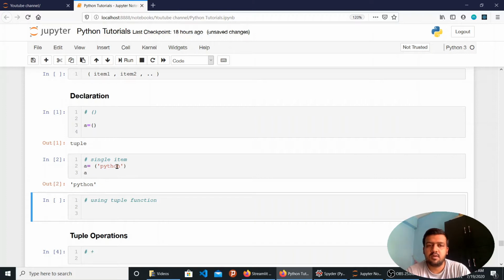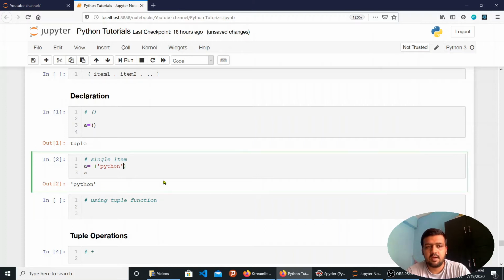Why? Because whenever we declare a tuple with a single item, I have to mention a comma. A tuple is a comma separated data type. If for a single item we don't specify the comma, it will by default take the original data type of that item.